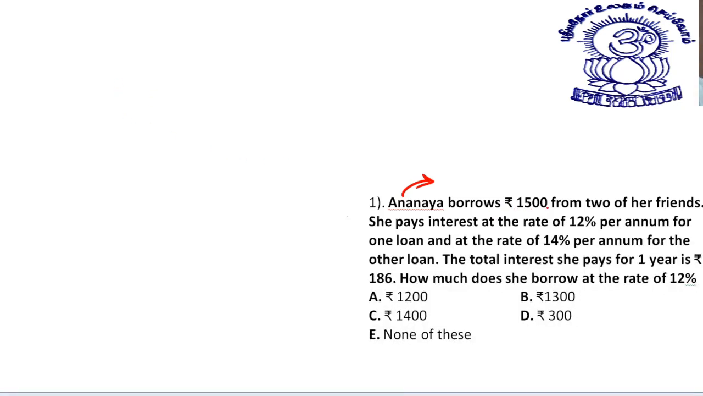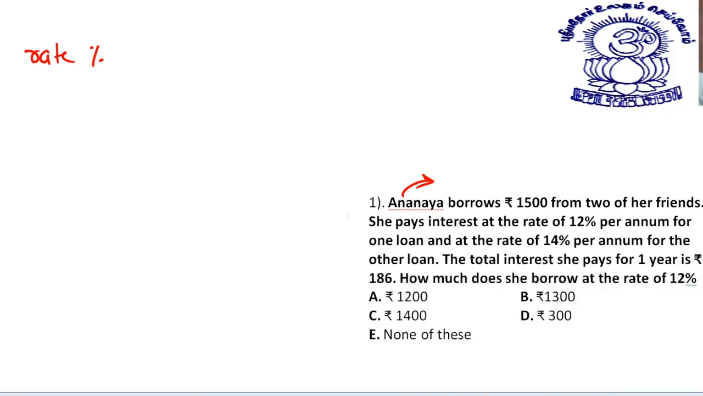Ananya borrows rupees 1,500 from two of her friends. She pays interest at the rate of 12% per annum for one loan and at the rate of 14% per annum for the other loan. The total interest she pays for 1 year is rupees 186. First of all, let's calculate the rate percent. Let me just check if this is visible. Yeah, this is visible.